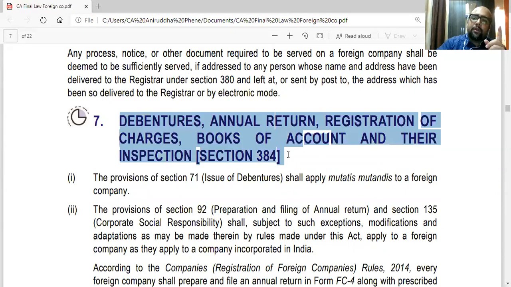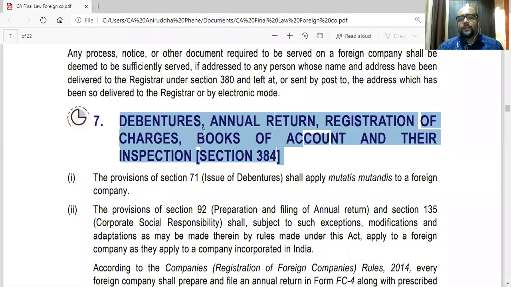There was a chapter called Interpretation of Statutes in CA Inter. There it was said that sometimes you can interpret a provision or a section using its title only. So this is that case. So from the name only.